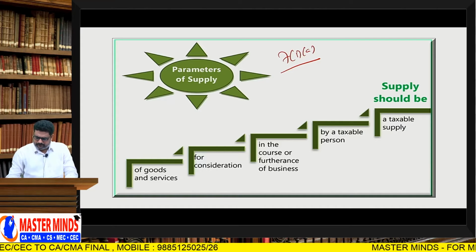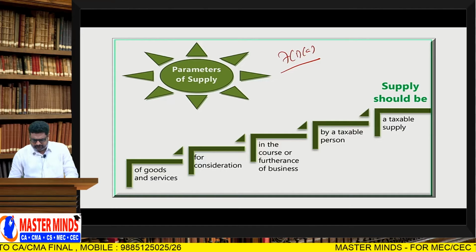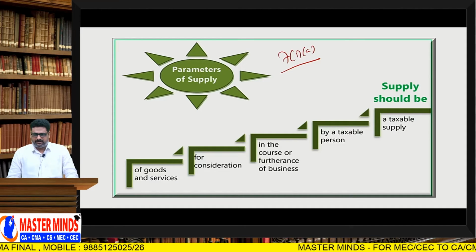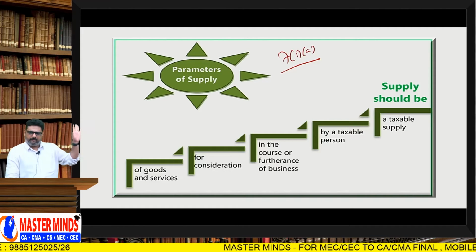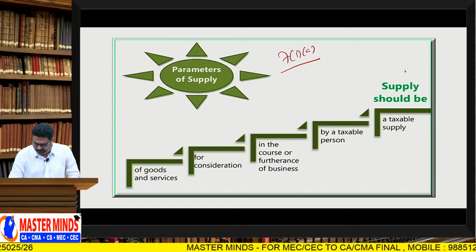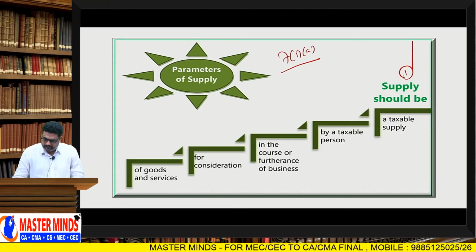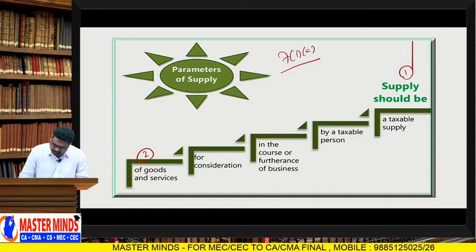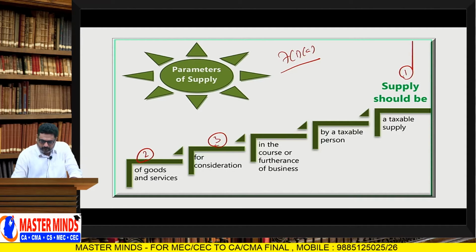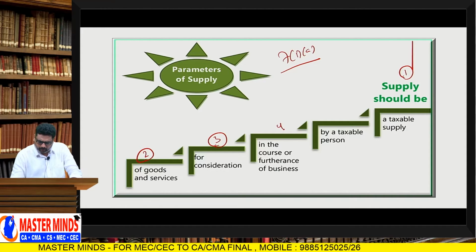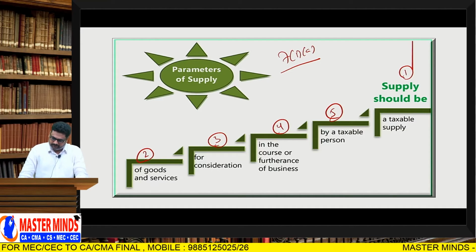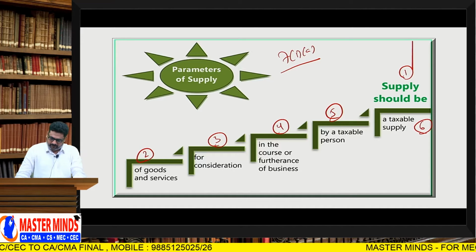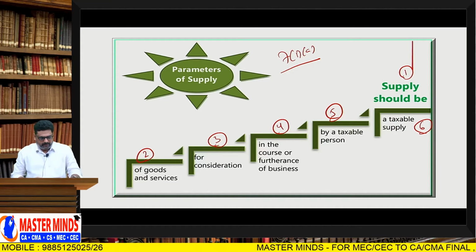So what are those 6 conditions that are to be satisfied to levy GST, that are there in 7(1)(a)? These are the 6 conditions. First one, it should be a supply. Second one, the supply should be of goods and services. Third one, it should be done for a consideration. Fourth one, it should be done in the course or furtherance of business. Fifth one, it should be done by a taxable person. And sixth one, it should be a taxable supply.